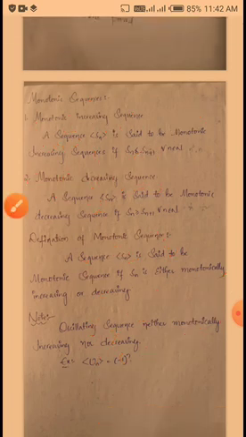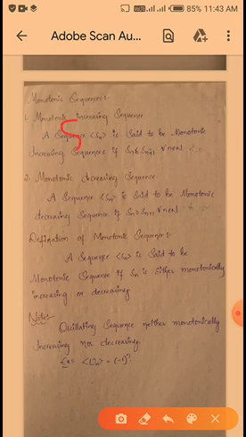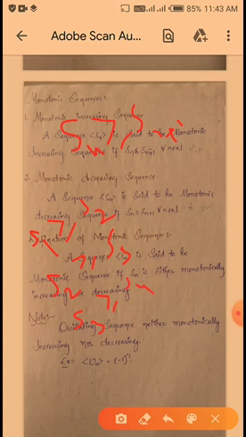So what is a monotonic decreasing sequence? A sequence Sn is said to be a monotonic decreasing sequence if it satisfies the condition Sn greater than or equal to Sn plus 1 for all n belongs to N. So n is equal to 1, S1 greater than or equal to S2, and n is equal to 2, S2 greater than or equal to S3, and n is equal to 3, S3 greater than or equal to S4. So that is nothing but S1 greater than or equal to S2 greater than or equal to S3 greater than or equal to up to Sn greater than or equal to Sn plus 1 for all n belongs to N.